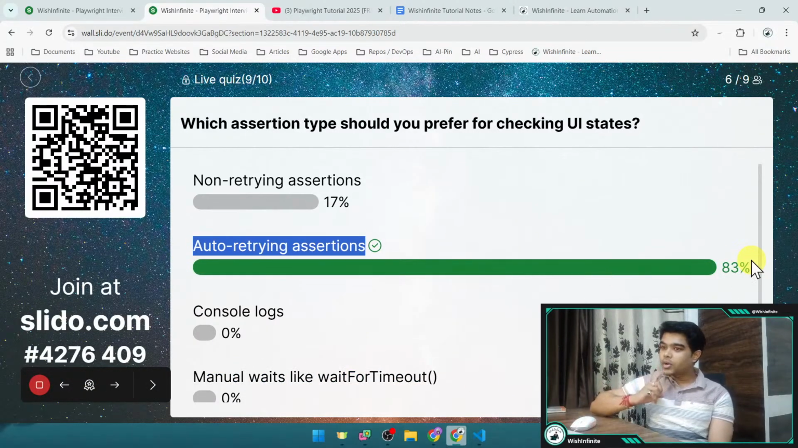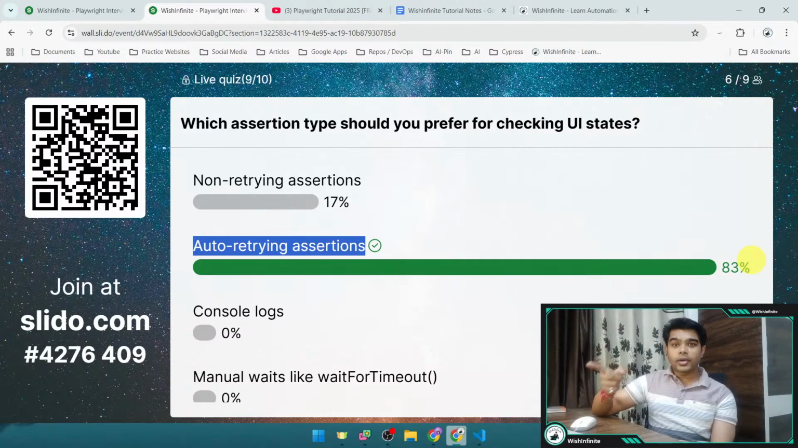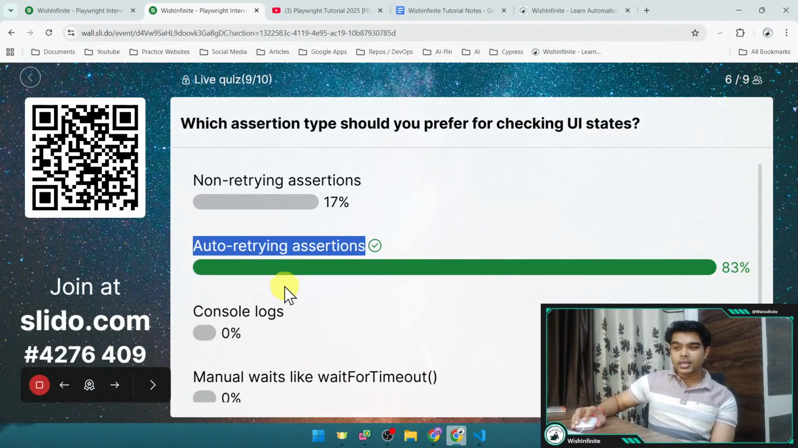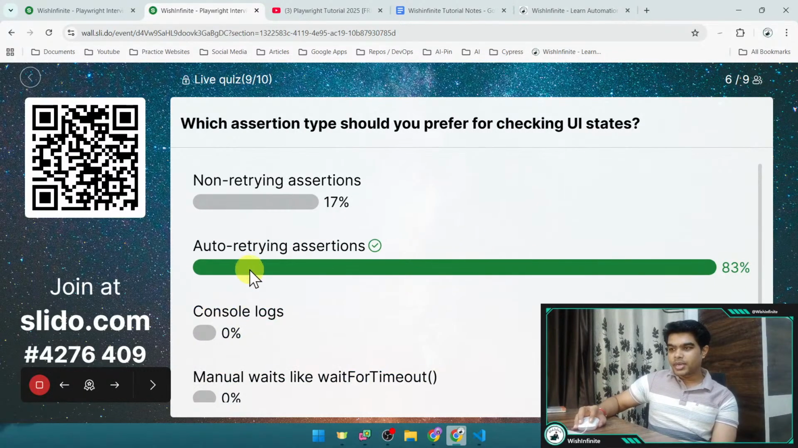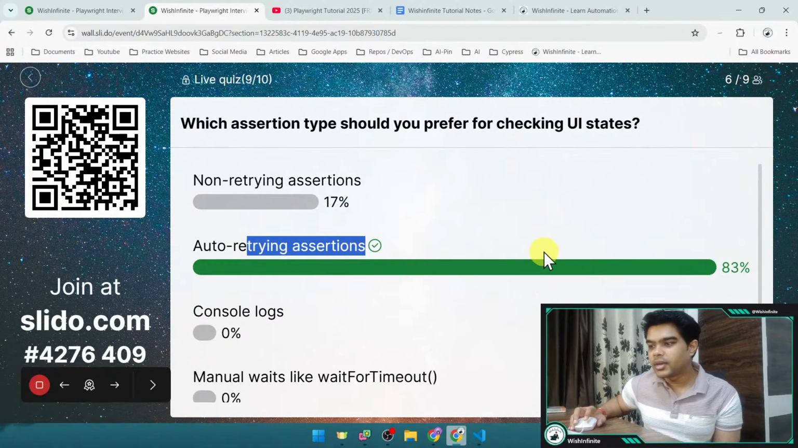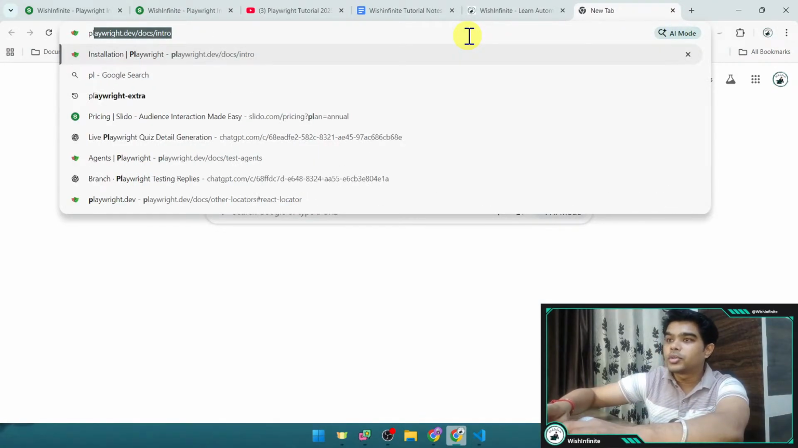Here is the correct answer, option B, auto retrying assertions. So that's what we should prefer, auto retrying assertions over any other thing, right? Non-retrying assertion or console log and these things you can leave. These are just the options, but the preferred one is that you need to use the auto retrying assertion. If you see the Playwright website also, you should be able to see the same thing, that always try to use auto retrying assertion, right? Just let me open the Playwright website also just to show you.